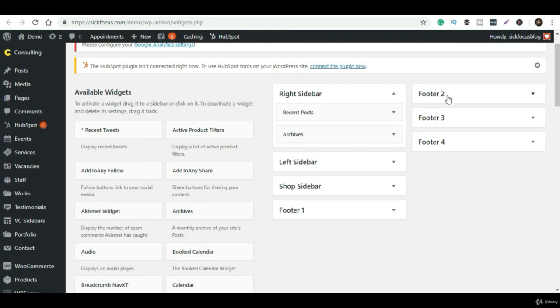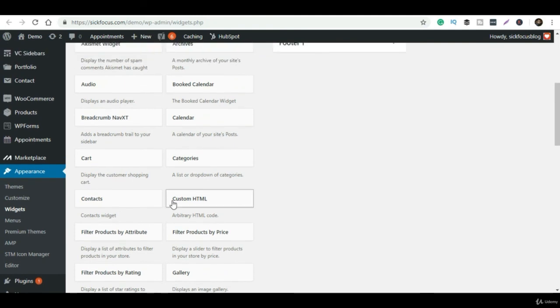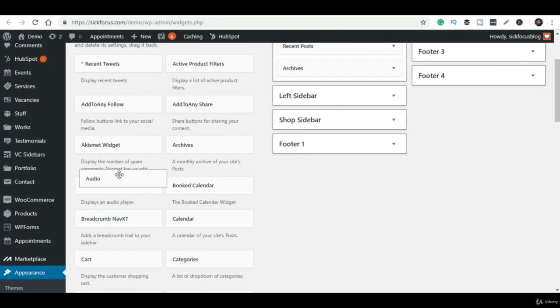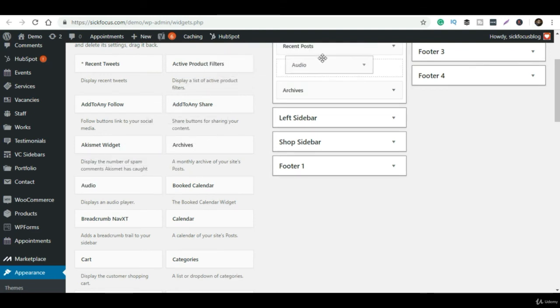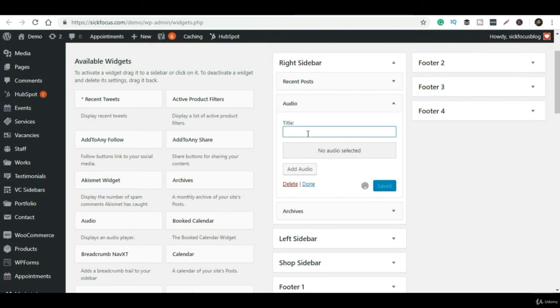For example, I didn't add that part. Well, you can change the right-hand sidebar, left side. So look, you don't have to pay for this. And in the footer, if you want to add a widget, you can do that from this part. Okay, so these are what you can add.